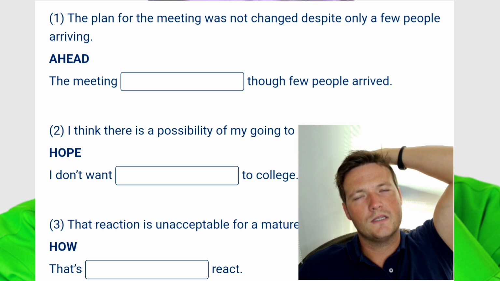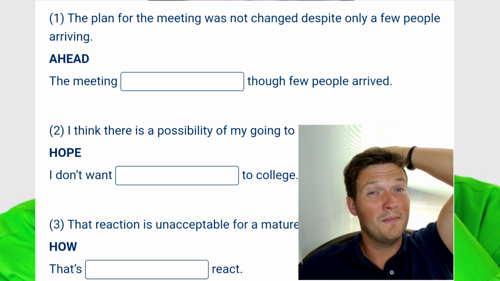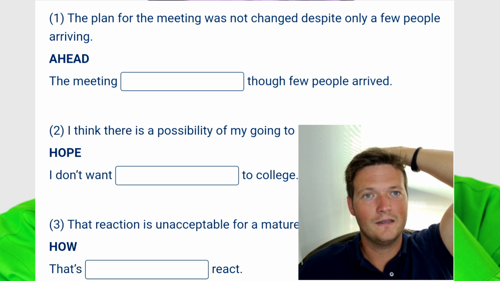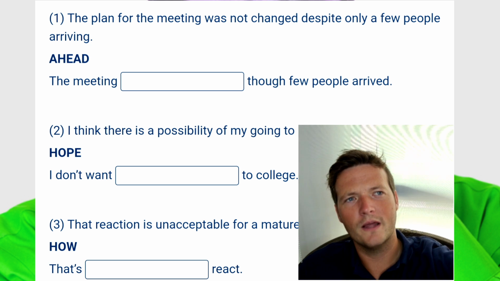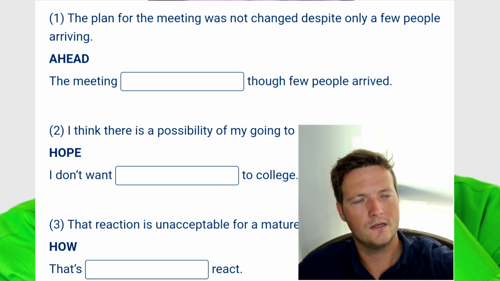Though there are 3 to 6 words here. So maybe we could say the meeting went ahead as planned, even though few people arrived. Between 3 and 6 words. So maybe that's not necessary, but I'm going to write that and we'll just see what the correct answer says later. So let's just go for it.